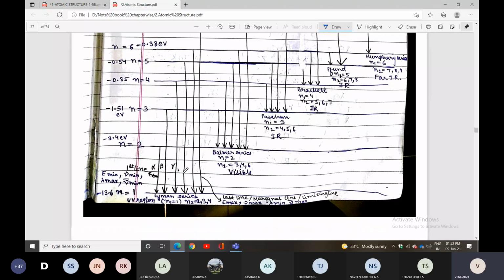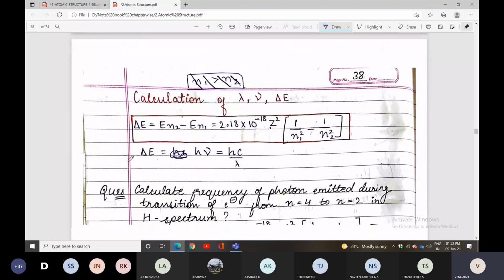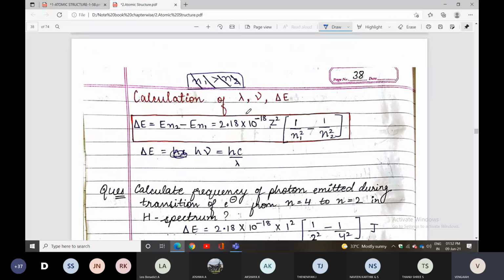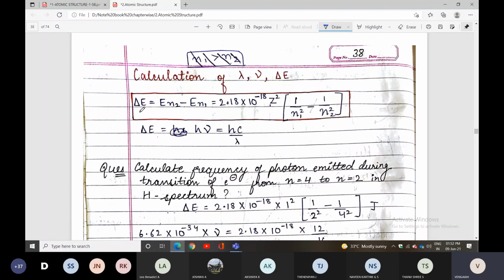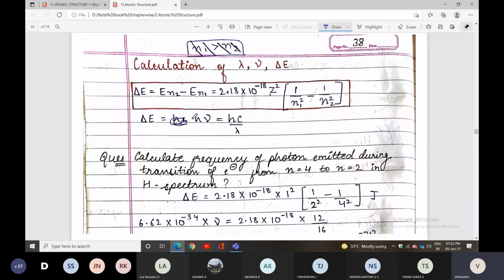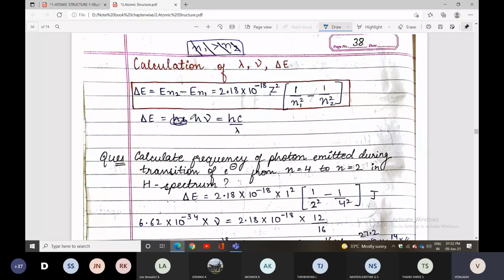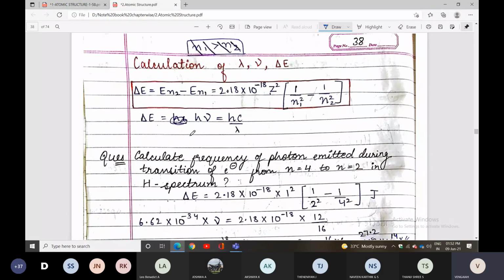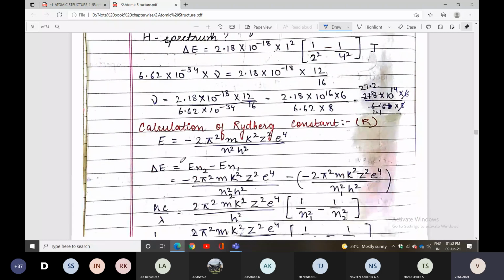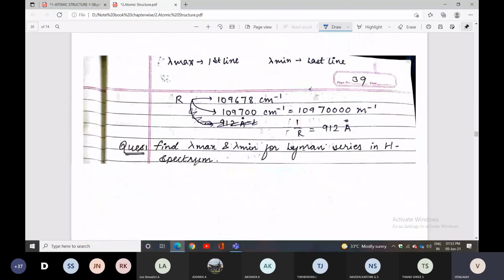Next is the calculation of lambda, nu, and delta E. Lambda is the wavelength, nu bar is the frequency, and E is the energy. Delta E is the change in energy, which is E2 minus E1. These three should be there. Now we can go for the next concept.